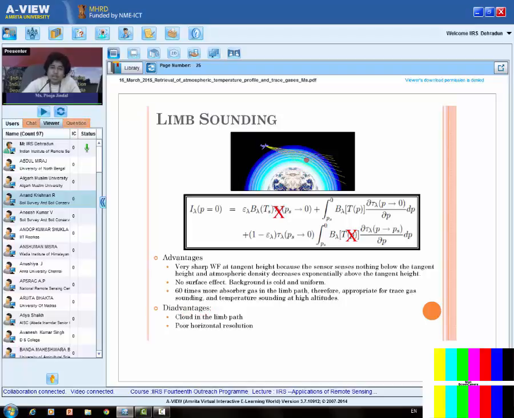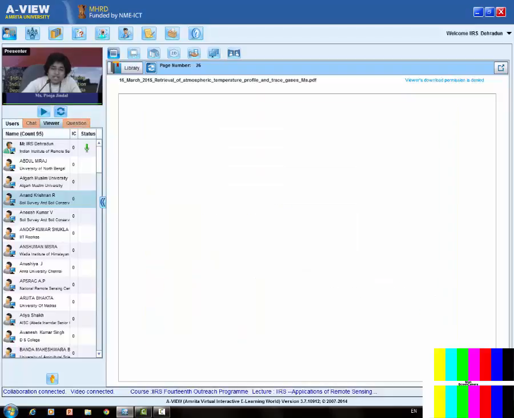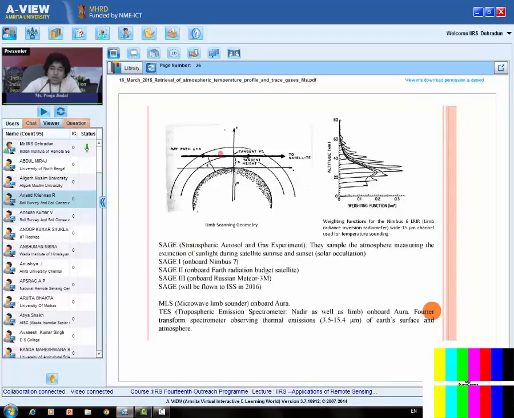Suppose if there is a cloud in the limb path, then the whole sounding is gone. Then we cannot get any information. And it gives a poor horizontal resolution. Of course, we are looking along the long path of the atmosphere, so the horizontal resolution is not very good because the exact tangent point is this one, but we are looking at the atmosphere even above this height, even above this place. So that's how horizontal resolution is not very good.